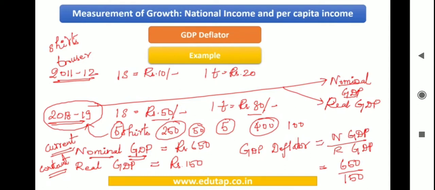So now what you need to do, divide 650 by 150. So you would get an answer which is 4.33. Now what do you mean by this number? That means when you compare the prices of the current year to the base year, the prices have increased by 4.33 times. So you can see the level of price rise when you are calculating this indicator, which is GDP deflator, right? Now tell me, if there had been no price rise, the answer would have been 1. Okay.